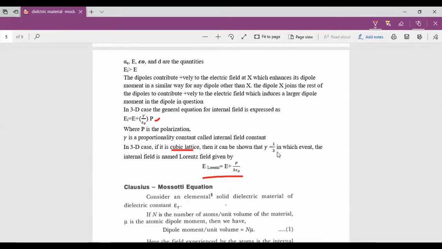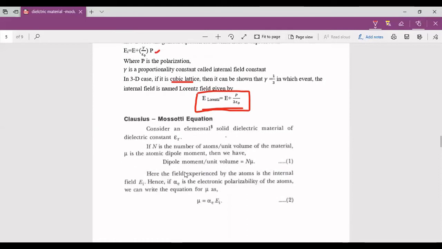So in this internal field, the Lorentz field, where gamma is, we have written E Lorentz equal to E plus P by 3 epsilon naught. So in gamma's place we have replaced 1 by 3 in this expression. This is the expression we can use for cubic crystals, which have three-dimensional atoms.